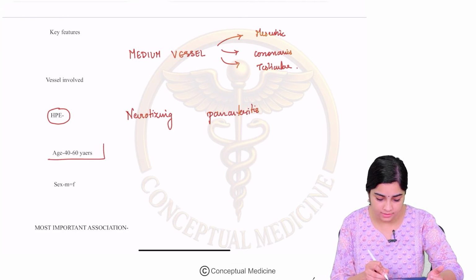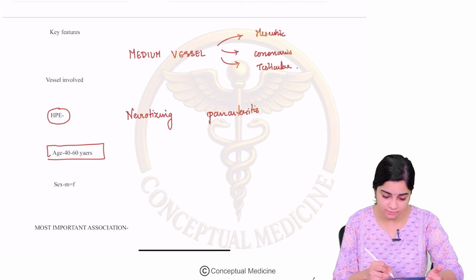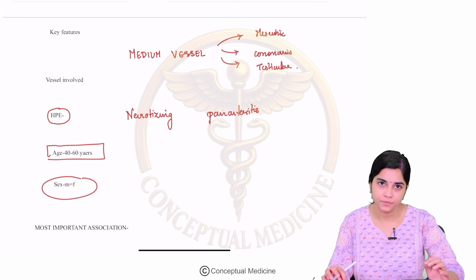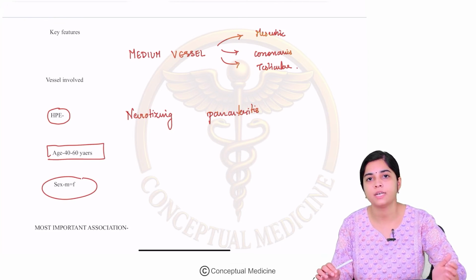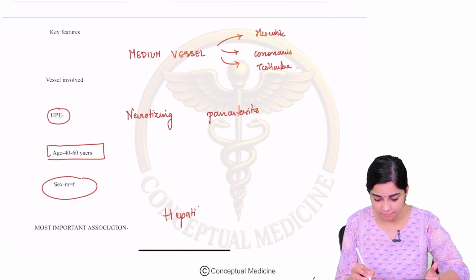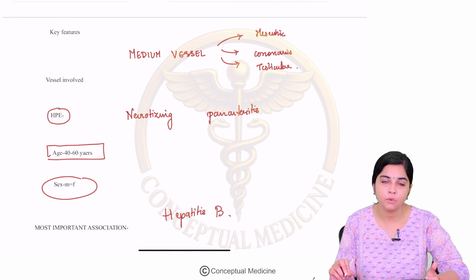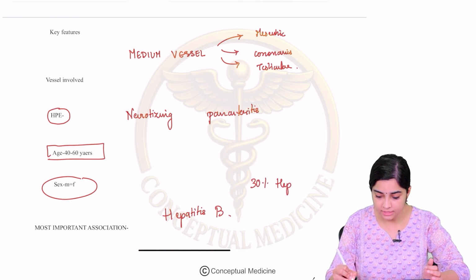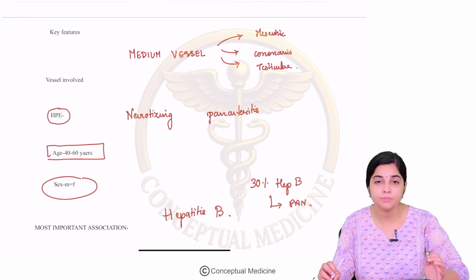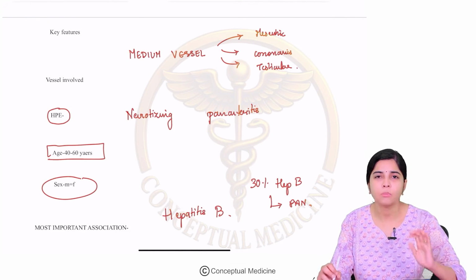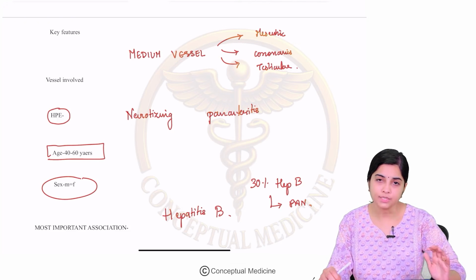Polyarteritis nodosa is a disease of the middle age, 40 to 60 years of age, and both males and females are affected in an equal proportion. The most important association of polyarteritis nodosa that we should be aware of is that it has an association with hepatitis B. Okay, so 30% of the patients of hepatitis B can have polyarteritis nodosa. So the most important association is with Hep B.